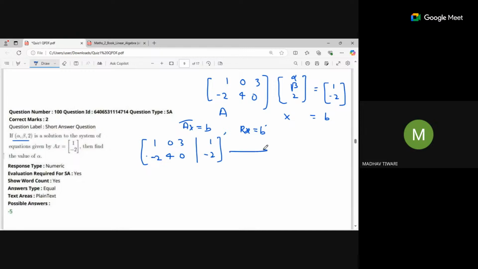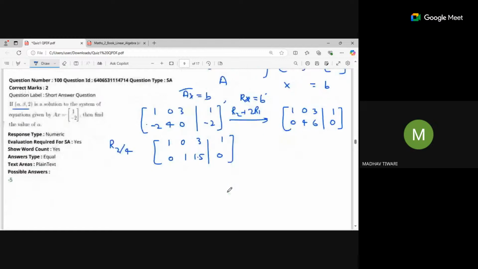Now I can apply R2 plus 2 times R1. So what will I get here? 1, 0, 3, 1 over here, and 0, 4, 6, and here 2 times R1 if I add, it will be 0. Now if I divide R2 by 4, what will I get? 1, 0, 3 here, 1 here, and 0, 1, 1.5, and 0 here.